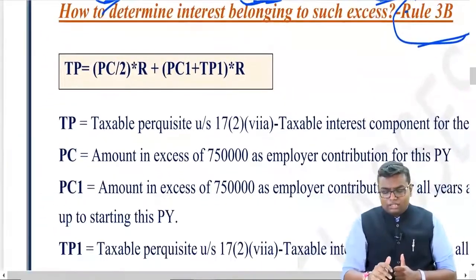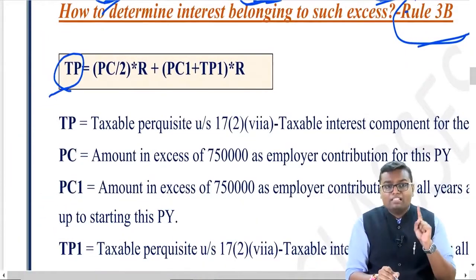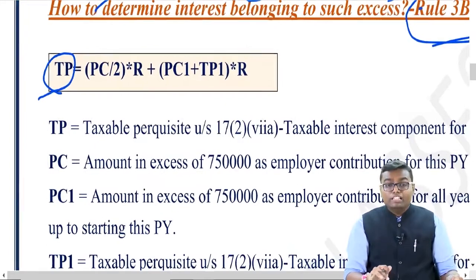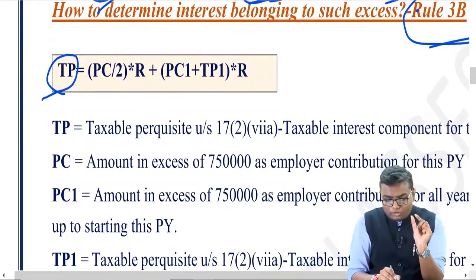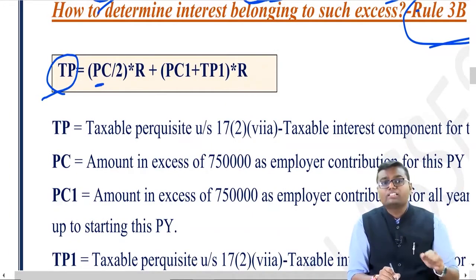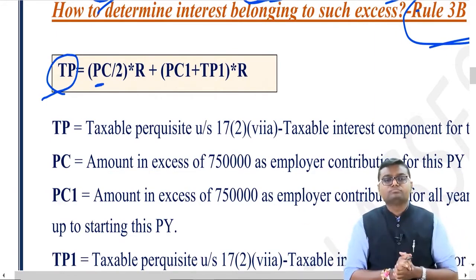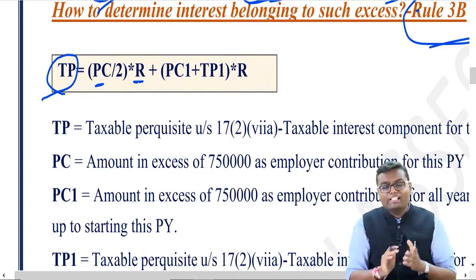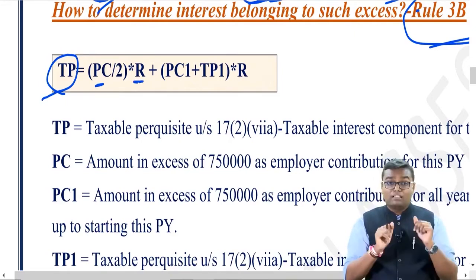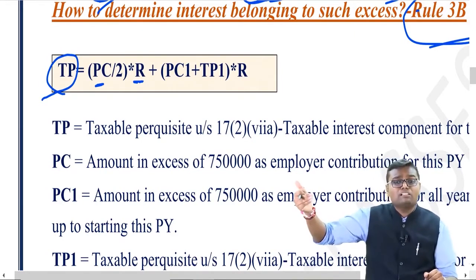What is Rule 3B? It says, how much will be your taxable interest? It will be the amount of contribution which is taxable during the year, divided by 2, so it will be the average, multiplied by the rate of interest, plus, in earlier years also this should have been taxable, right?